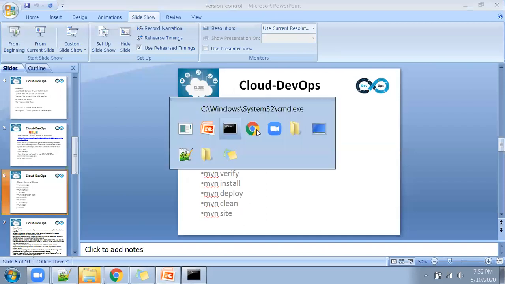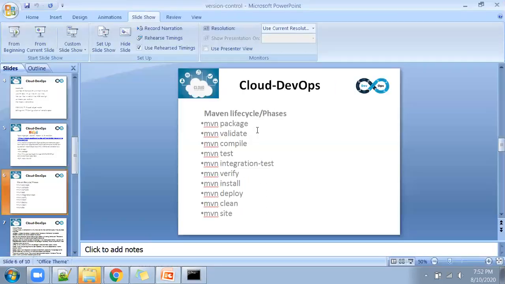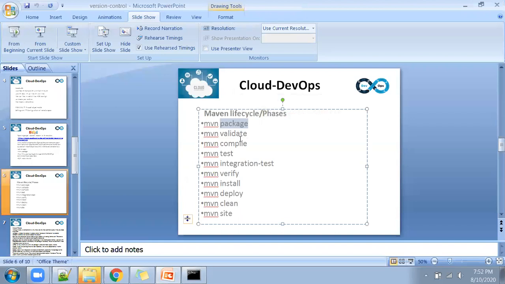And the other command is mvn compile. When you do package, it already consists of validate, compile, test, integration test, verify, everything. But these sections individually we are looking at, what are the life cycles involved in this process. If you simply type mvn package, it will consist of all the below things. But if you want to run these commands individually, separately, you can still do that because these functions work individually.